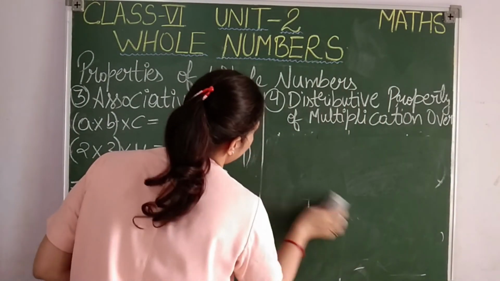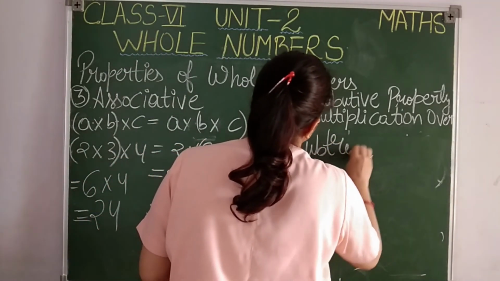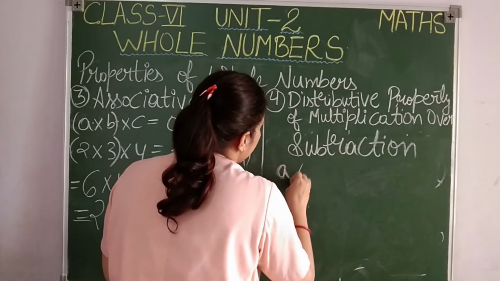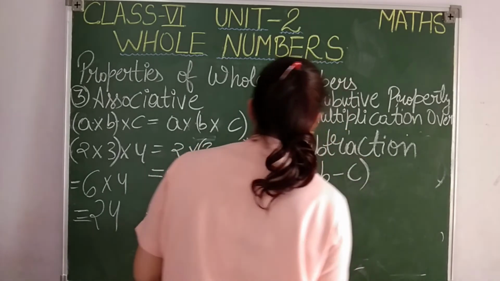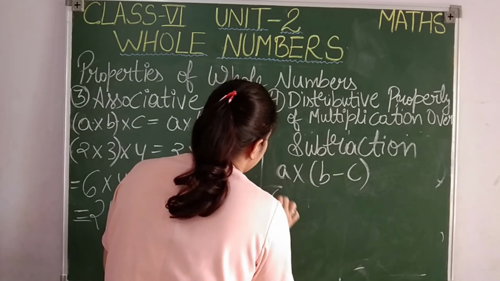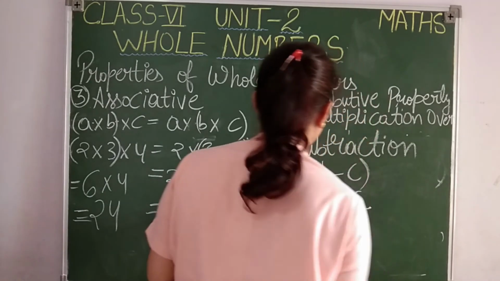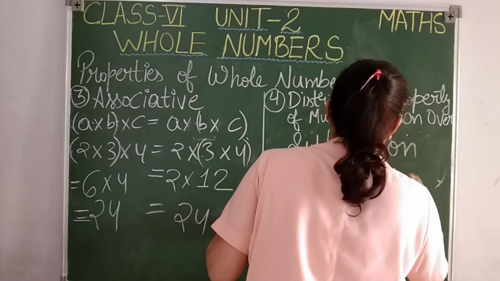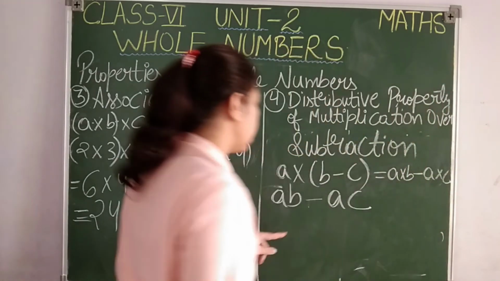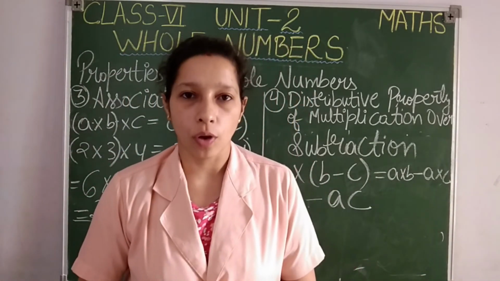For subtraction also let us see. It states that A multiplied by B minus C. Let us expand. A into B will give you AB minus A into C will give you AC. A into B minus A into C. Finally you will get AB minus AC. So students, these were the 4 properties of whole numbers.